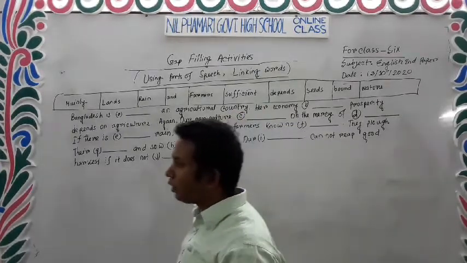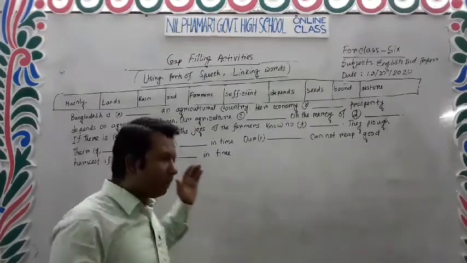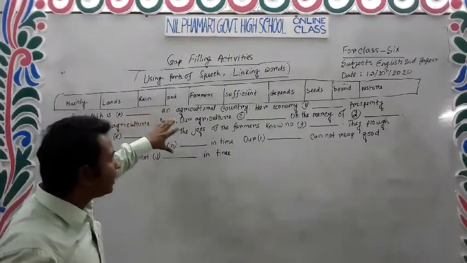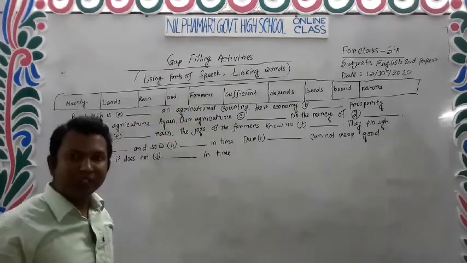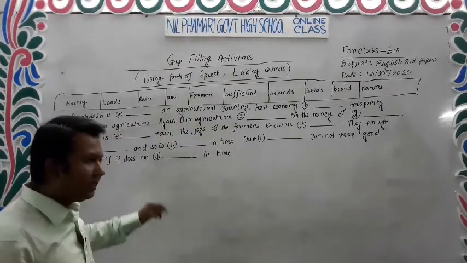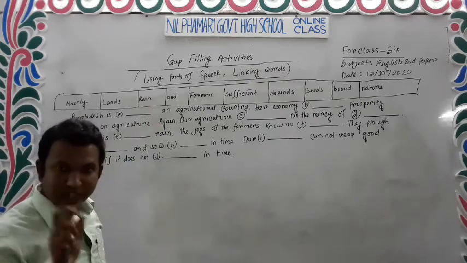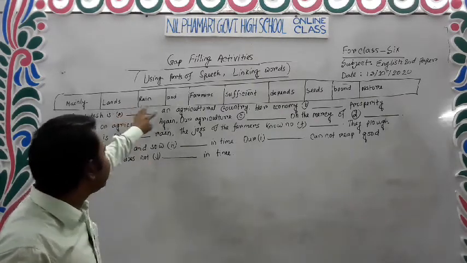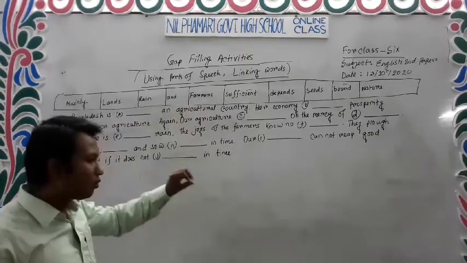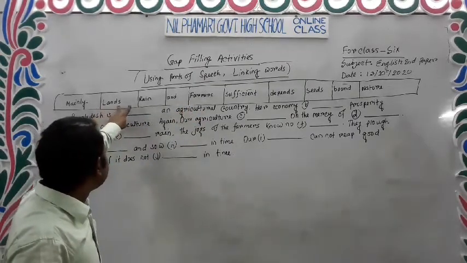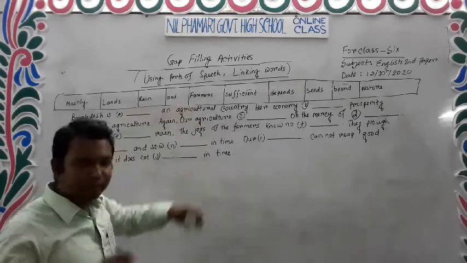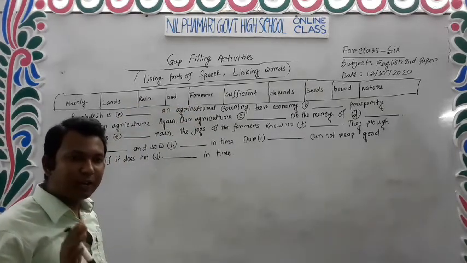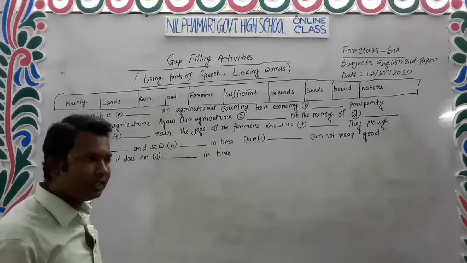Here, when we complete filling the gaps with appropriate words, that means parts of speech words, at first we have to identify the words. What is the part of speech of the words?